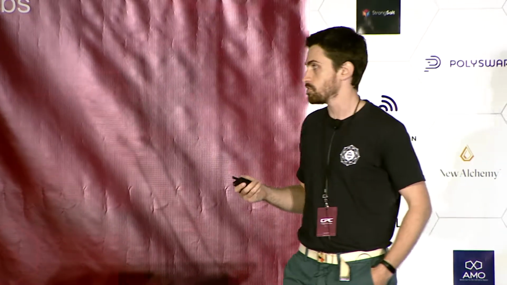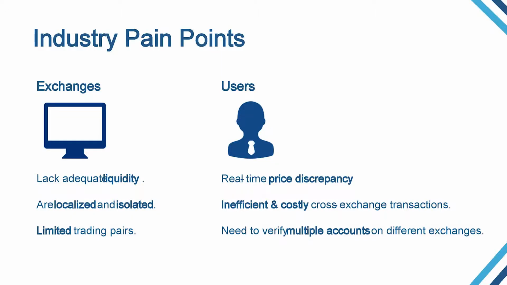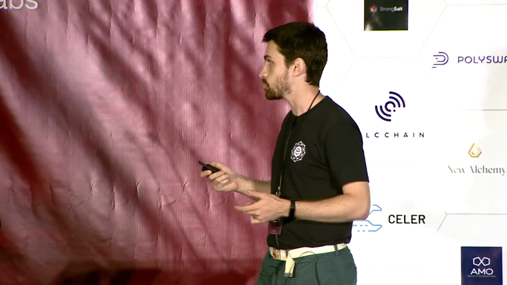If you are a smaller exchange or a newer exchange, you have issues with getting liquidity on your exchange. If you want to add a new trading pair, you're also starting from scratch. You need new liquidity for that. If you're a user, it's hard to find the best price. And if you do want to find the best price, you might need to have multiple accounts on multiple exchanges. And if we're talking about moving funds from one exchange to the other, that is a lengthy process. It requires confirmations. It has fees. It's not great. It's inefficient.